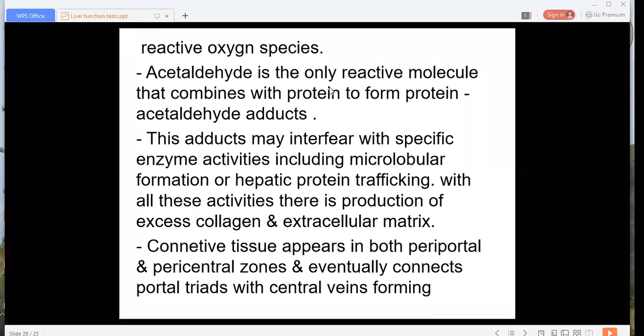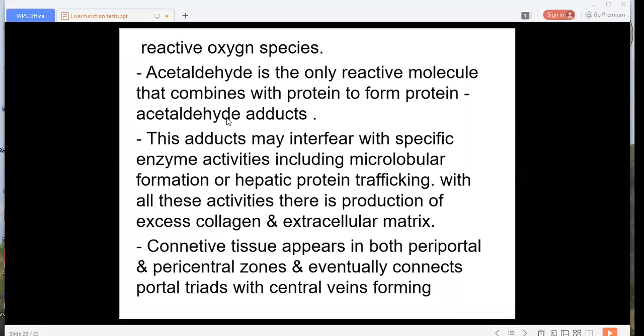Acetaldehyde is a reactive molecule that combines with protein to form protein acetaldehyde adducts.